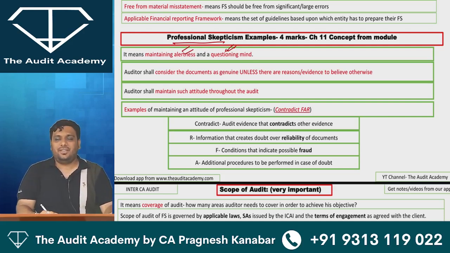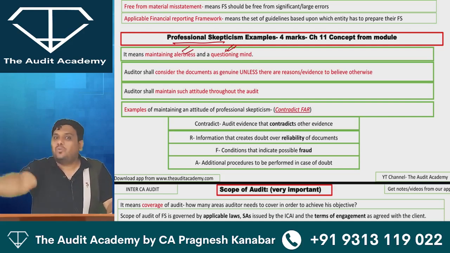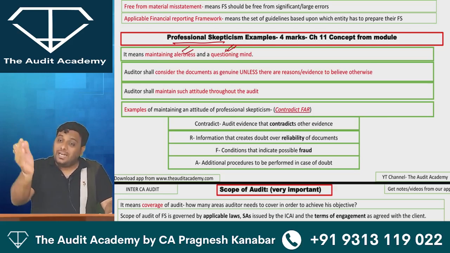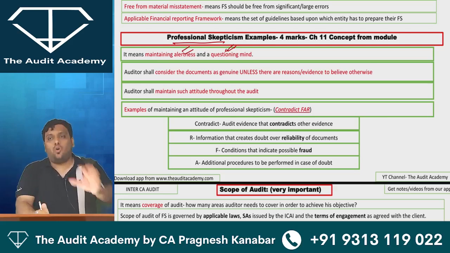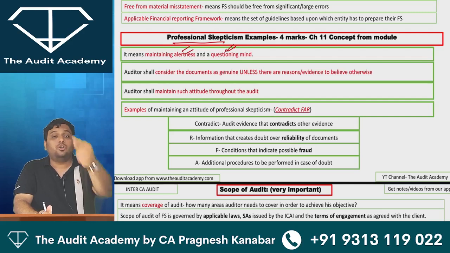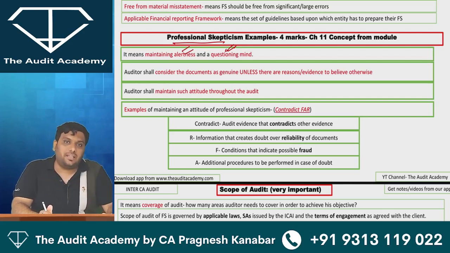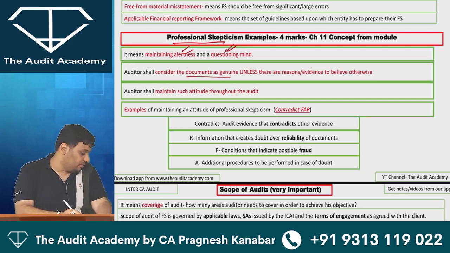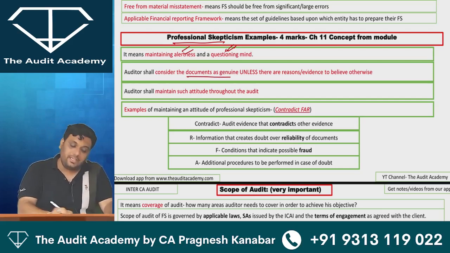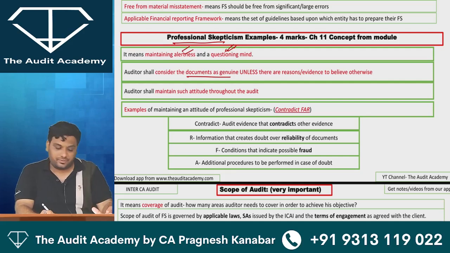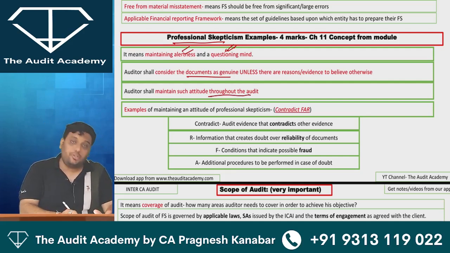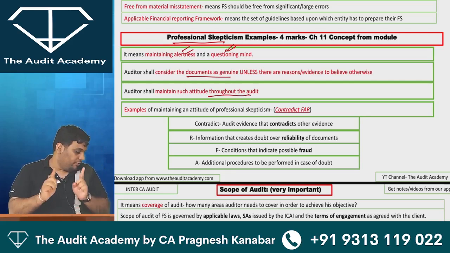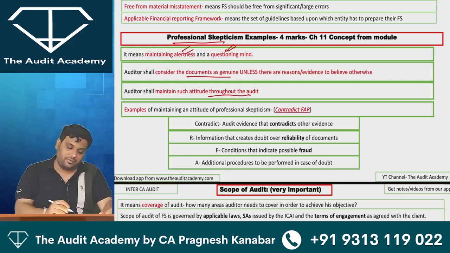You straight away cannot start doubting your client. You can consider the records as genuine, obviously after verifying. But you straight away cannot start with an assumption that the records are wrong. Auditor shall consider the documents as genuine, unless there are reasons or evidence to believe otherwise. Auditor shall maintain such attitude throughout the audit.